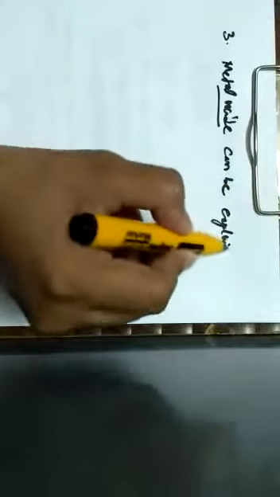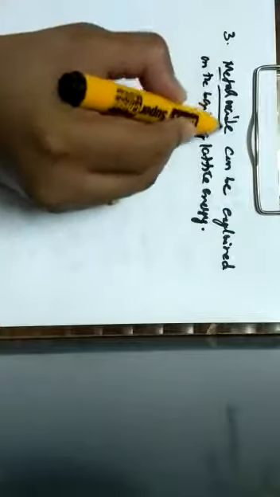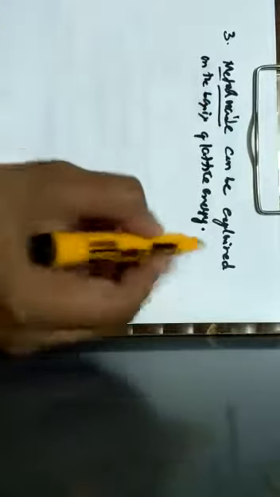one should know that the formation of metal oxides can be explained on the basis of lattice energy. So here, if we know lattice energy, we can explain the formation of metal oxides.